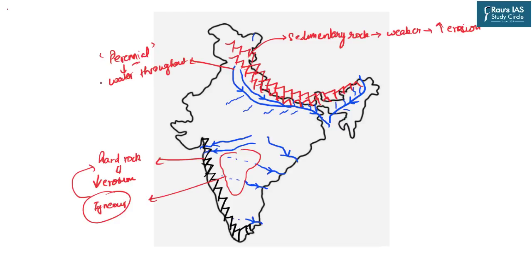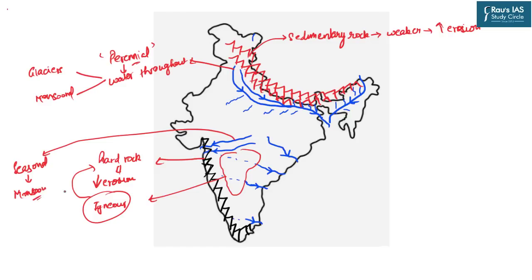And the water in these rivers is fed mainly by two sources. One is the glaciers of the Himalayas and the second is the monsoonal rainfall. However, when it comes to the peninsular rivers, these rivers are seasonal in nature and they are mostly fed by the monsoon, that is the rainfall in this particular region.